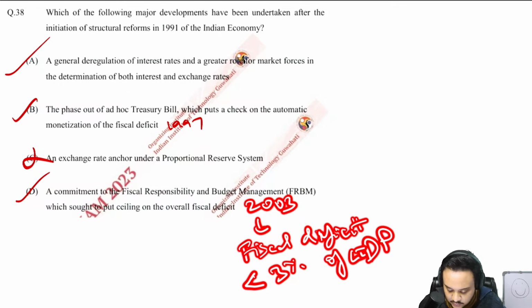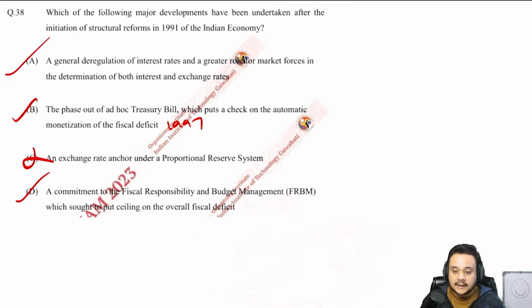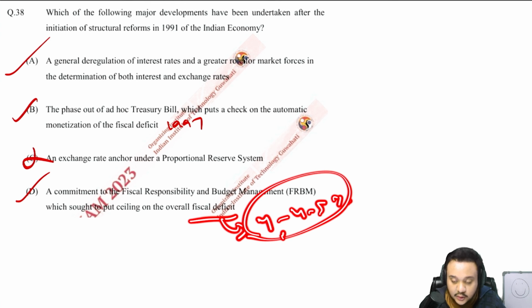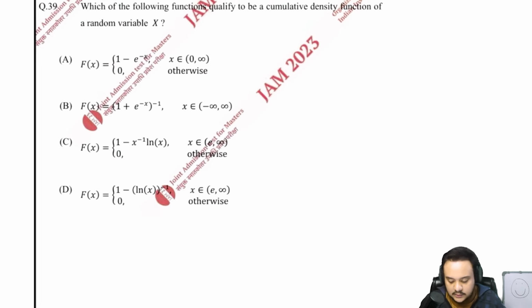That was the goal back then. I don't think that they will ask you the fiscal deficit that is being targeted nowadays, but it is about 4 to 4.5% today. That is the actual projected figure as well, and that is what the government aims to keep it at. All right, so let us move on.